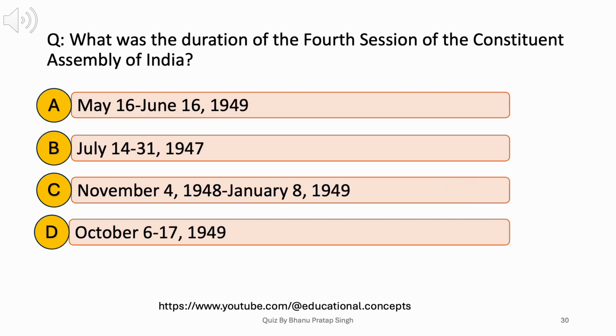What was the duration of the 4th session of the Constituent Assembly of India? A. May 16 to June 16, 1949. B. July 14 to 31, 1947. C. November 4, 1948 to January 8, 1949. D. October 6 to 17, 1949. Answer: B. July 14 to 31, 1947.